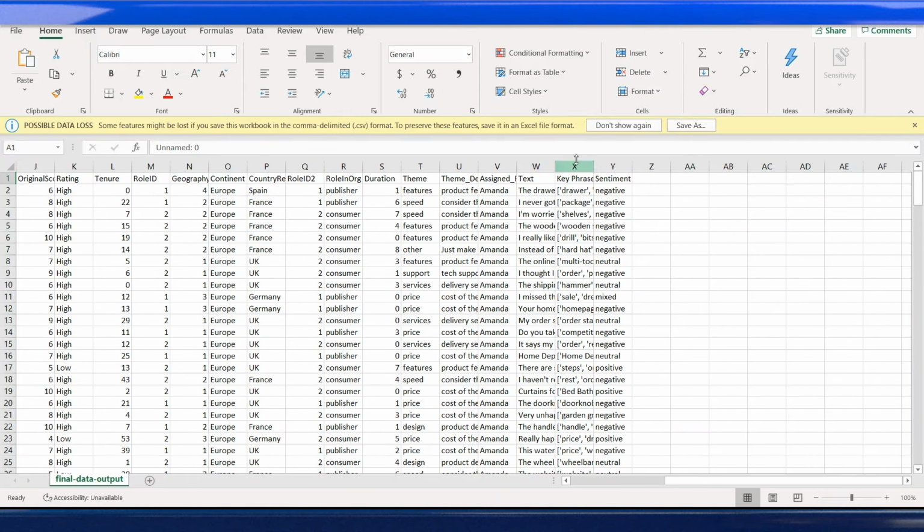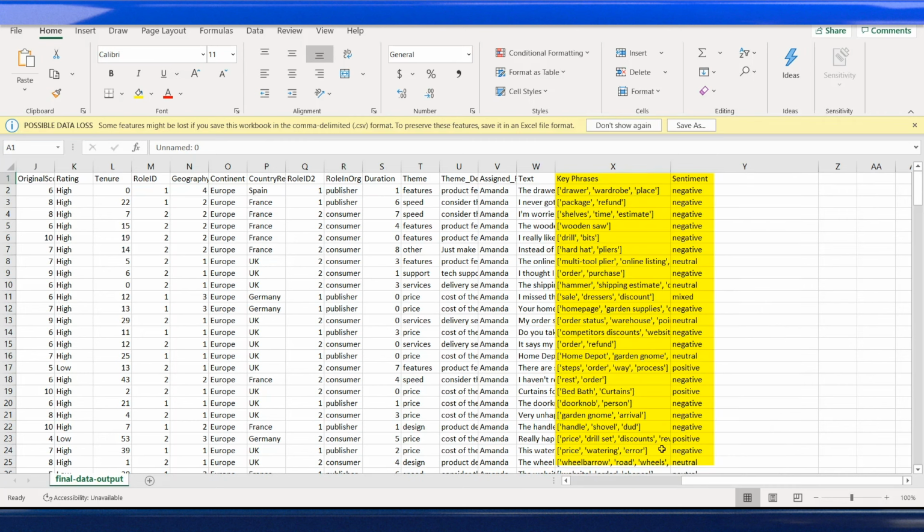Here, we call the Text Analytics API and pull out key phrases, like names of products, as well as analyze for positive, negative, or neutral customer sentiment.